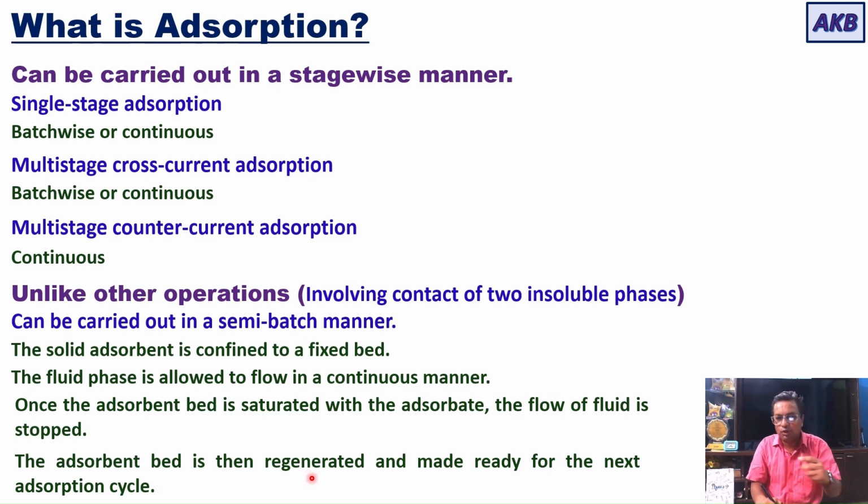I will be talking more about regeneration in my coming videos. For the time being, once the bed of adsorbent gets saturated with the adsorbate, you have to regenerate it. For regeneration, you need to stop the flow of the fluid phase and then carry out the regeneration of the adsorbent bed. Once it is regenerated, it will be ready for the next adsorption cycle, and then you can continue to the next adsorption cycle. So I hope the concept is clear to you.